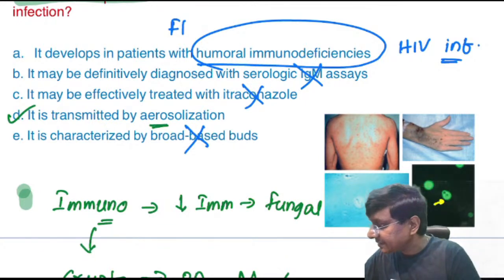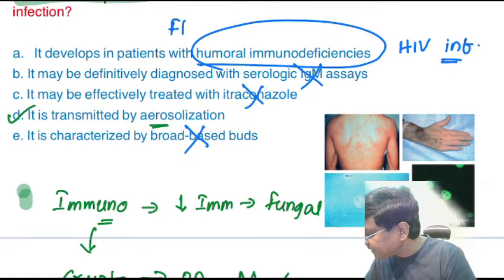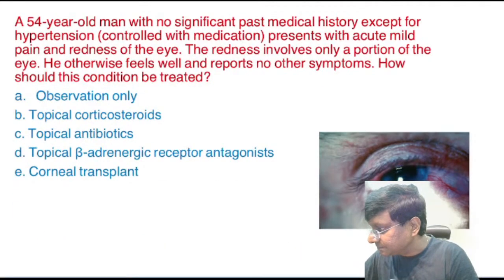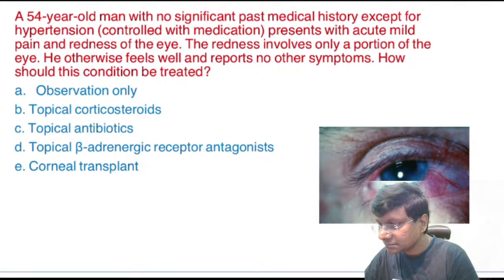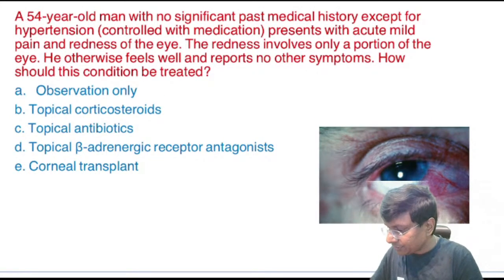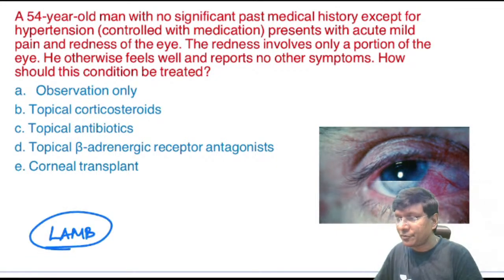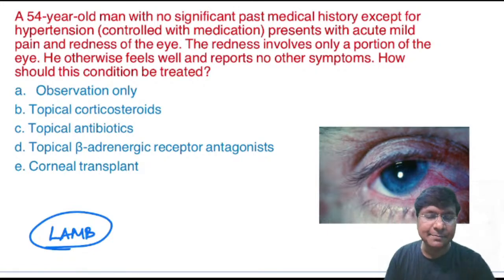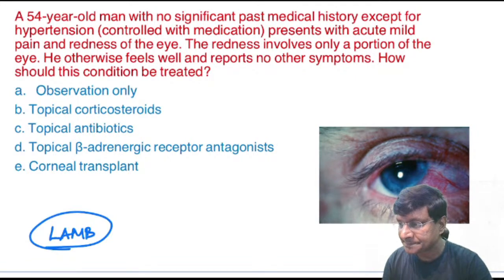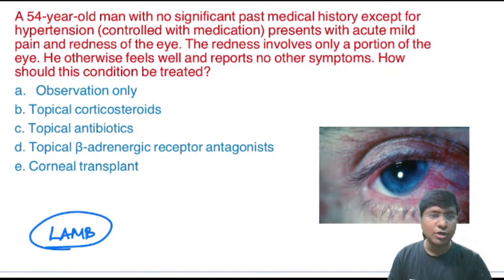Now, the other important question, integrating ophthalmology and general medicine. Yes, Obito, you're right. That is LAMB. Liposomal amphotericin B for cryptococcal meningitis, and for non-CNS cryptococcosis, what we give is fluconazole. Okay, right. We'll move on to the next question.